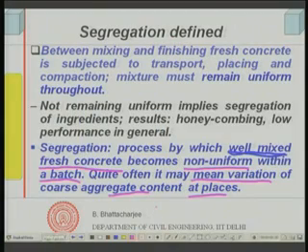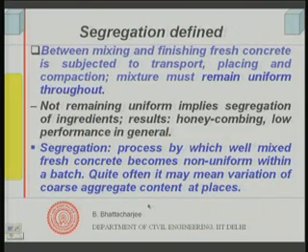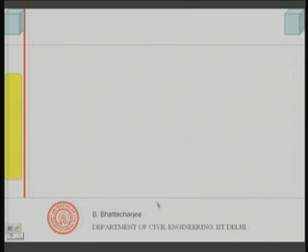Since the bulk of the concrete volume is aggregate, and the coarse aggregate especially, the proportion of coarse aggregate in one place would be different from another place when it is segregated. That is how we define segregation.